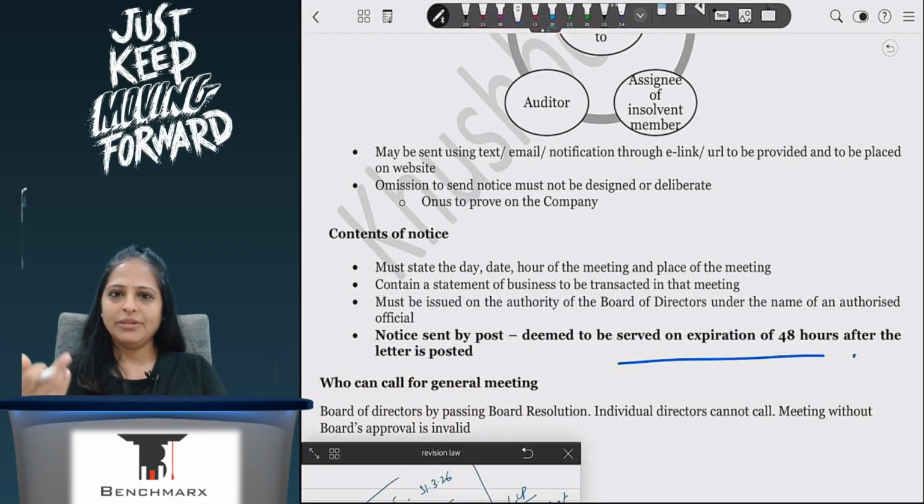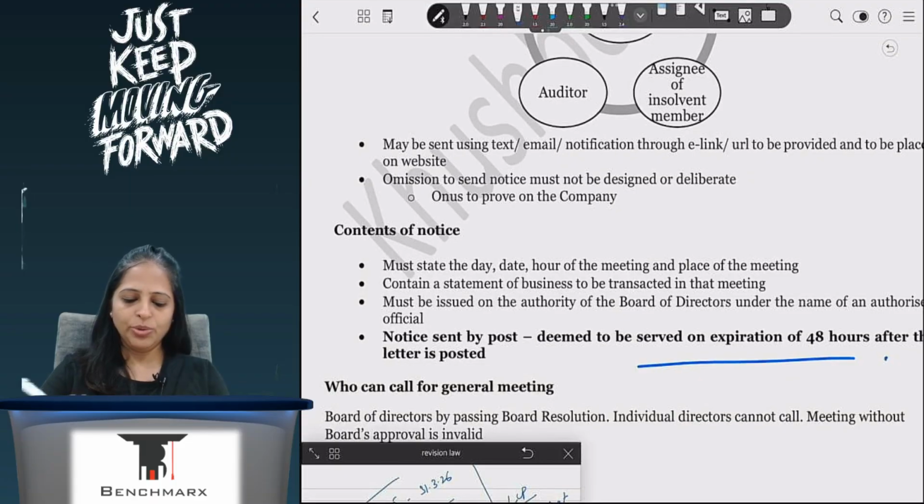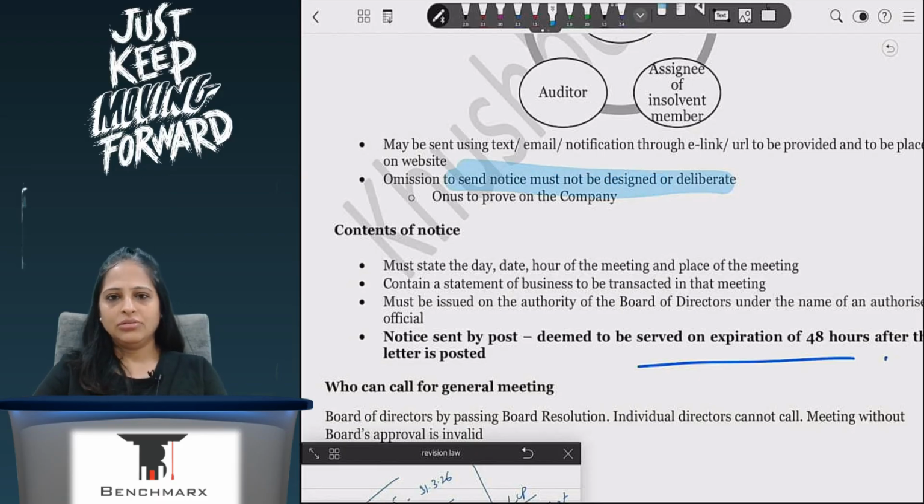I can also send it by text. I can also send it by email. When I'm sending it by email, I can send a link or URL, or I can attach the notice there and then itself. That is also okay. I will also place it on the website of the company. The onus to prove that if it is not sent or not received by the member, then you have to prove as a company that that omission is not deliberate. It was not deliberately not sent, it was missed by mistake. So that has to be proved by the company.